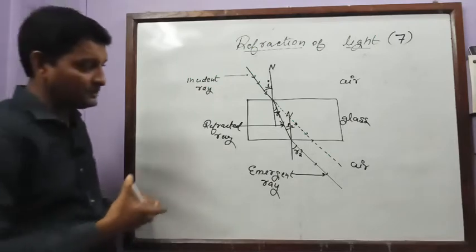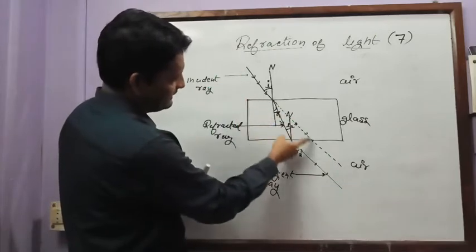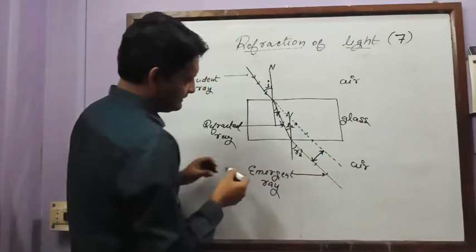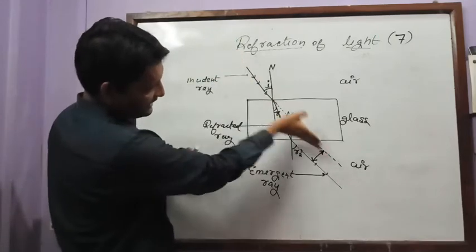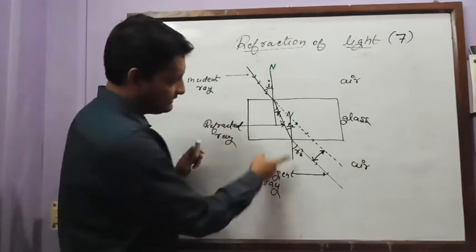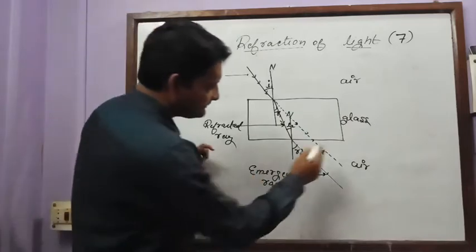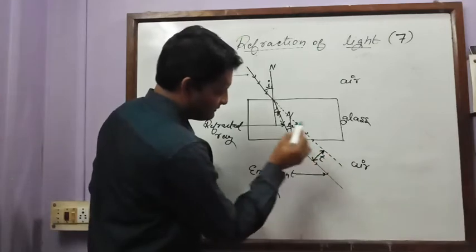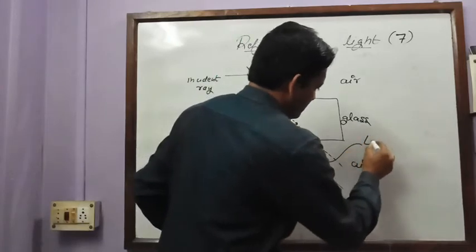Now if you see, there is one observation over here. What is that? This emergent ray and this incident ray are parallel to each other. So actually this is not incident ray, this is the direction in which the incident ray was traveling before. So we can say that the direction of incident ray and the emergent ray are parallel to each other. Is it clear? And there is a shift, and this shift is called lateral displacement, which may be denoted as T. So here this T is called what, my dear student?